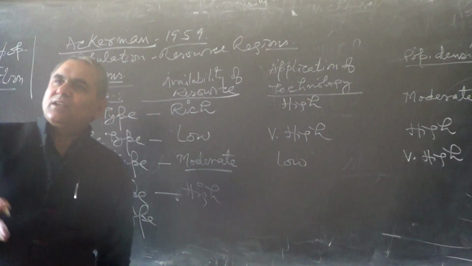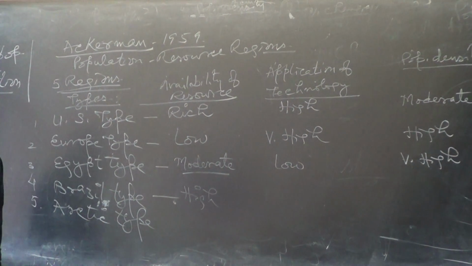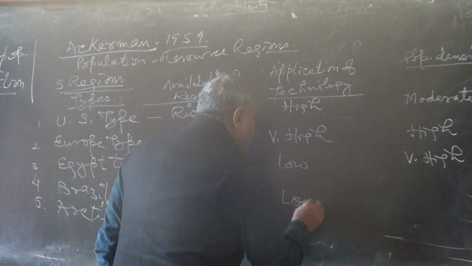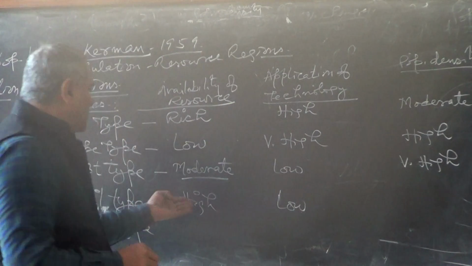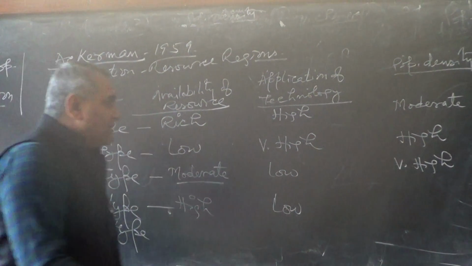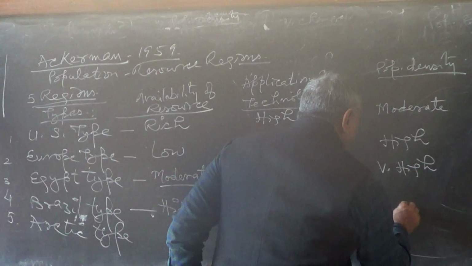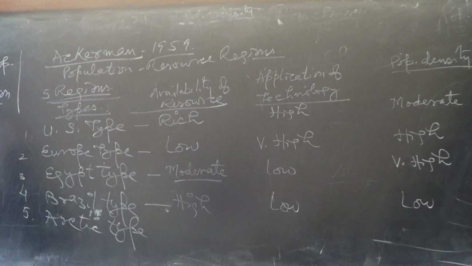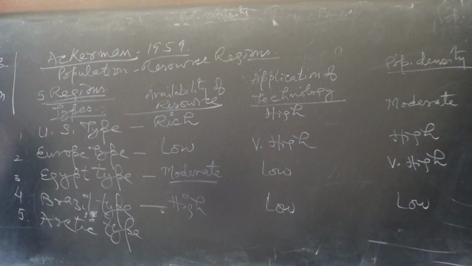Brazil is full of mineral resources. It's a storehouse of mineral resources. Application of technology is low. Resource है, technology नहीं है. So population density is low. In terms of the total vast area, the population density of Brazil is low.